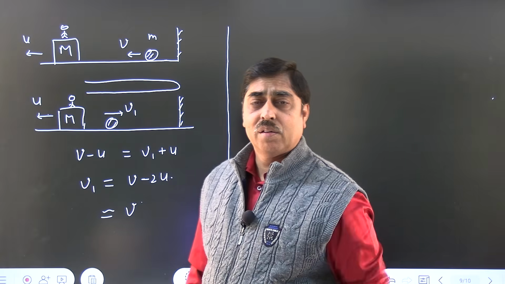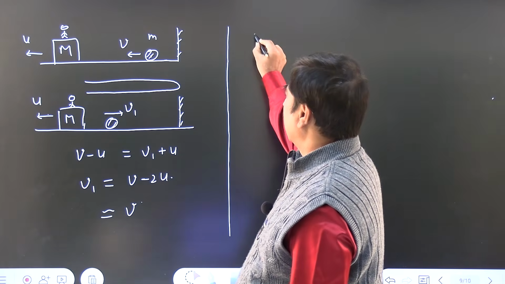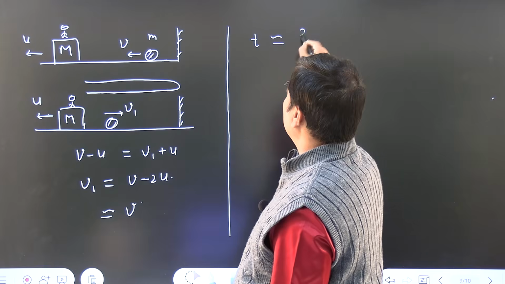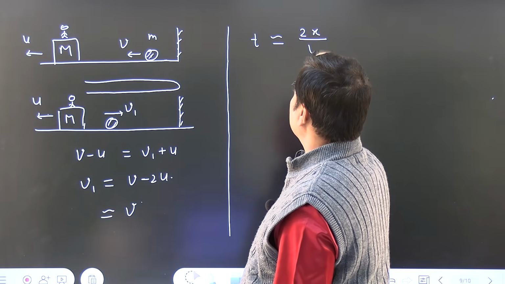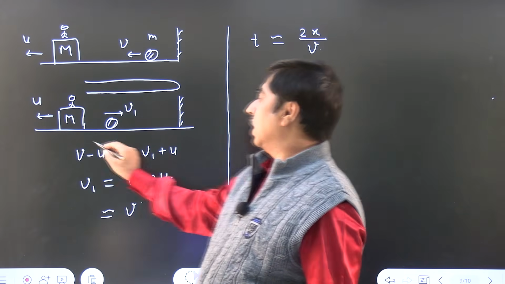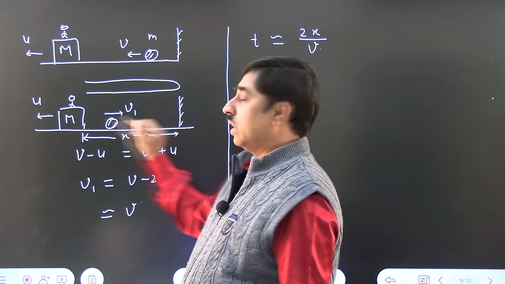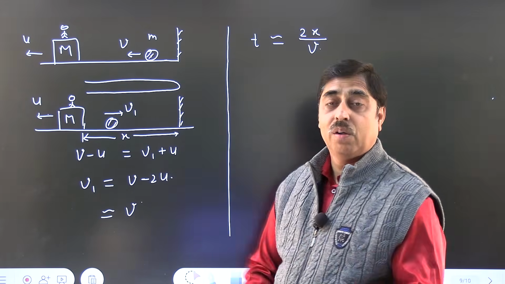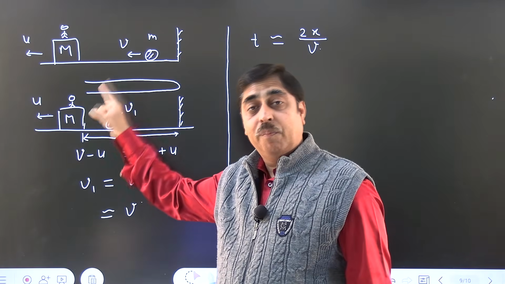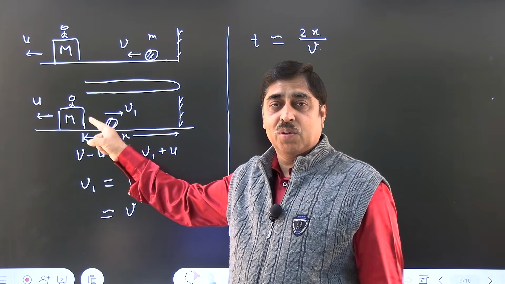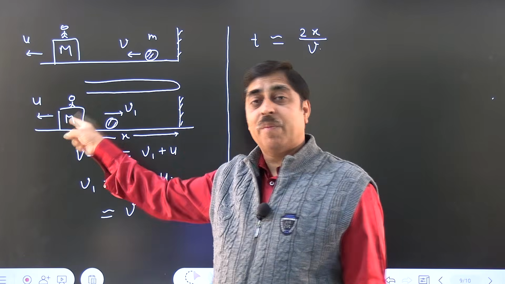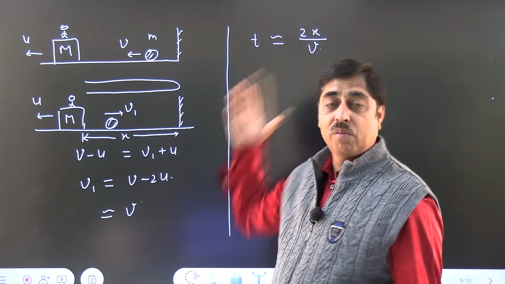We will ignore that. And we can safely assume that the time interval between two successive collisions is 2x by v, where x is this distance. If x is the instantaneous separation between the block and the ball, then this ball makes a hit, let us say at time t is equal to 0. The next time it is going to hit the block will be at this time.